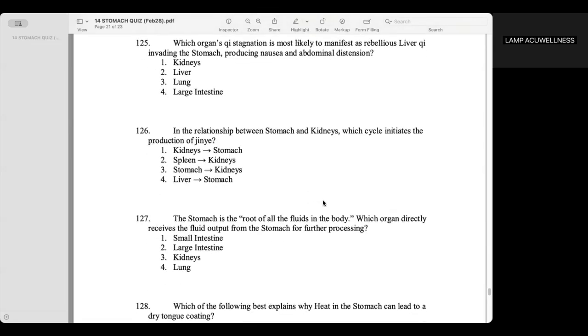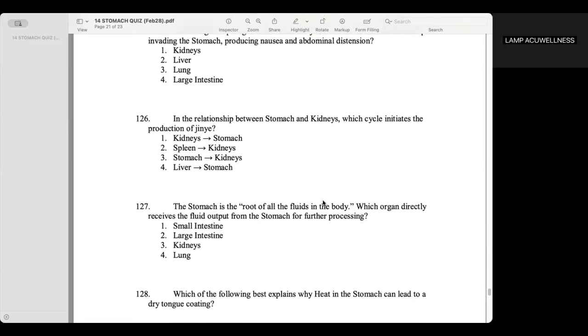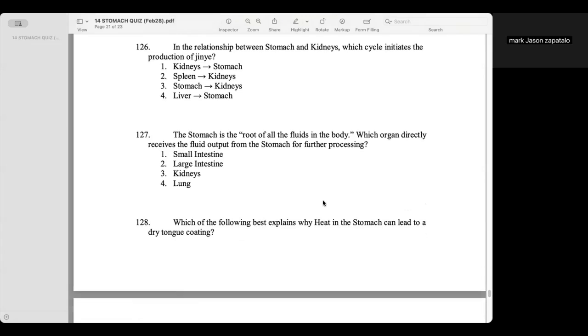In the relationship between stomach and kidneys, which cycle initiates the production of jin ye? Kidney, stomach, kidneys. The stomach is the root of all the fluids in the body. Which organ directly receives the fluid output from the stomach for further processing?